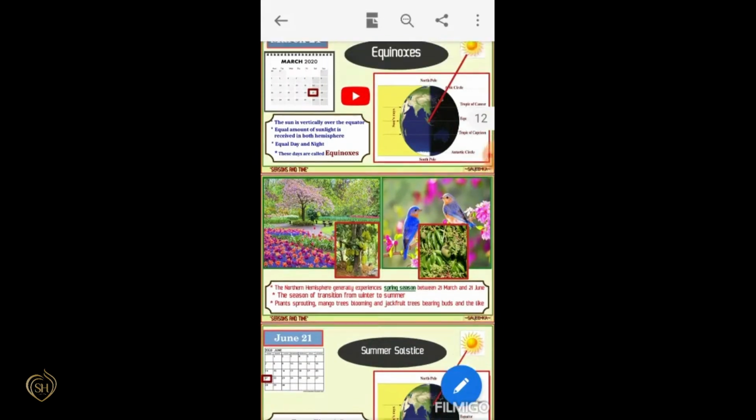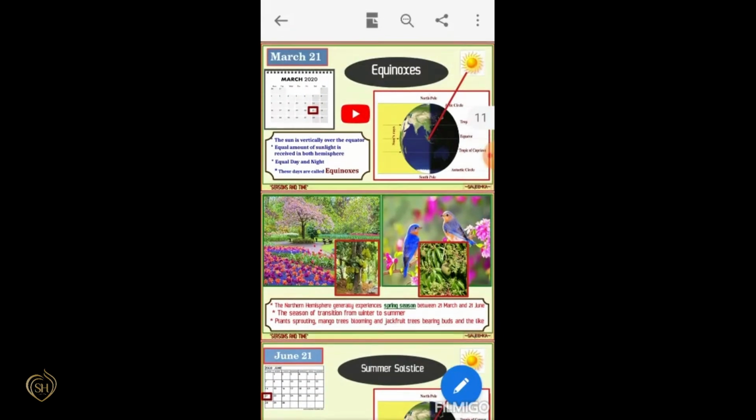Then from March 21 to June 21, the position of the sun is towards the northern hemisphere. And the northern hemisphere gradually experiences the spring season during this time. That is between March 21 and June 21.